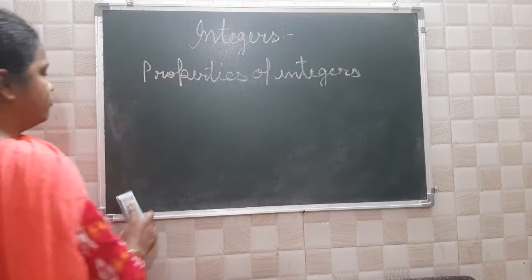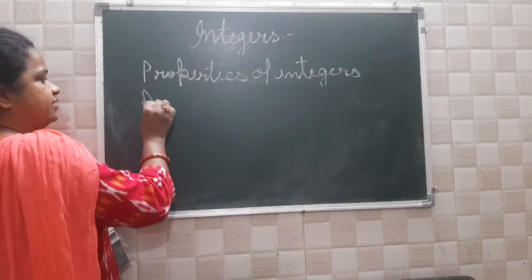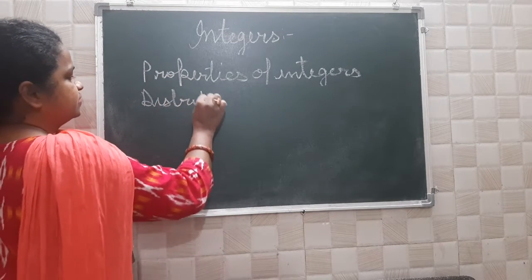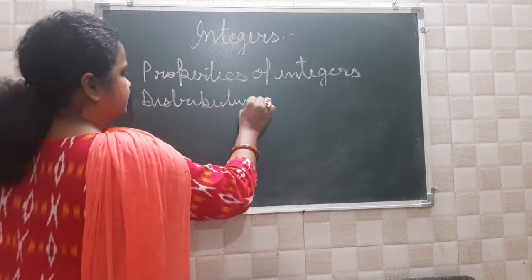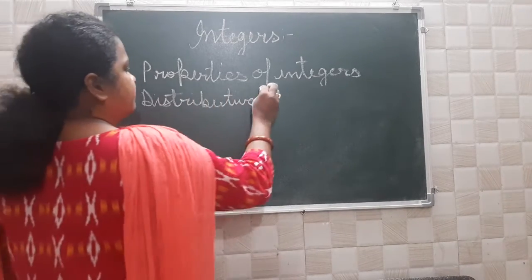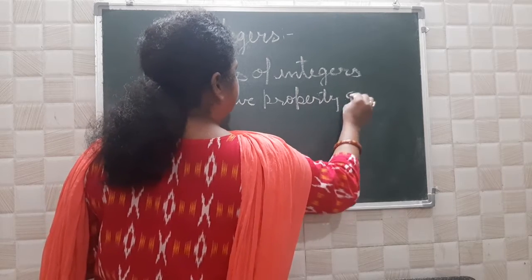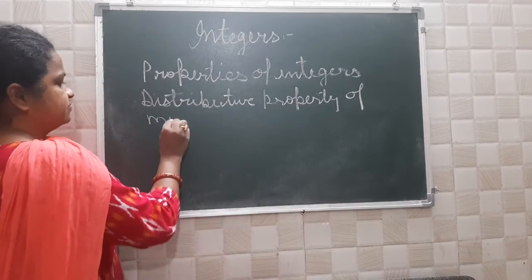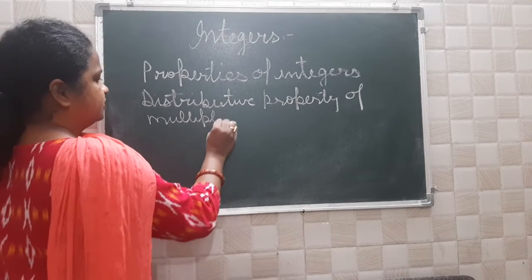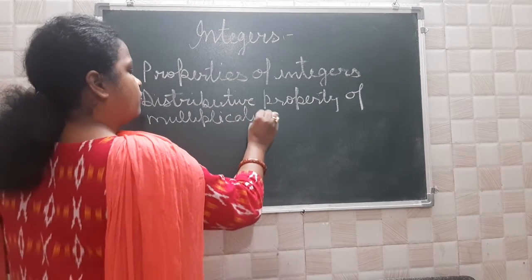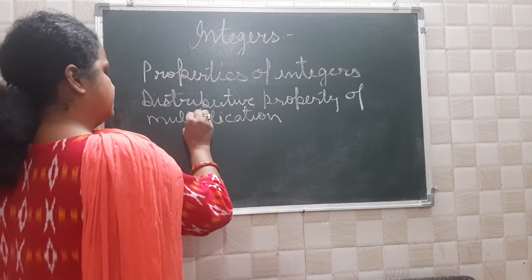Okay. Now next is distributive property of multiplication over addition.